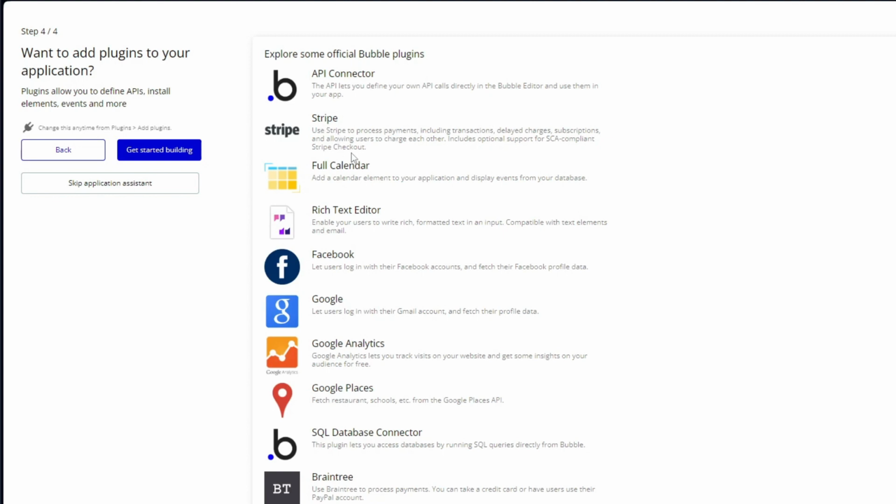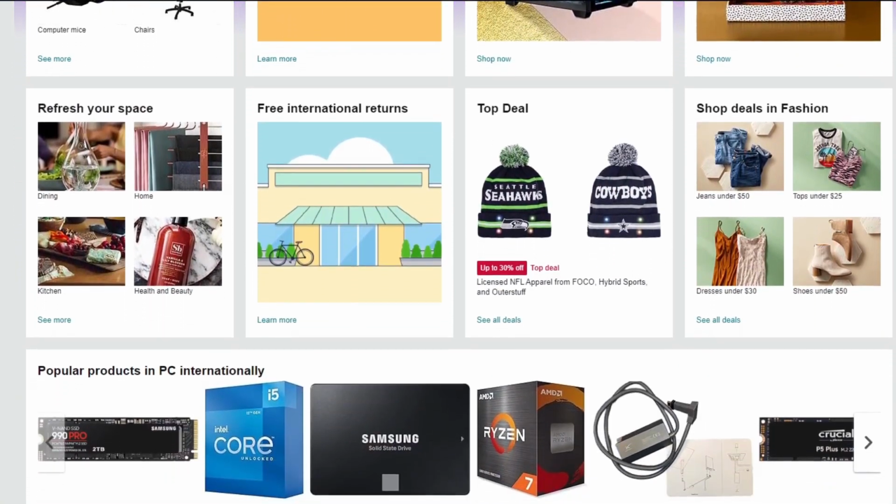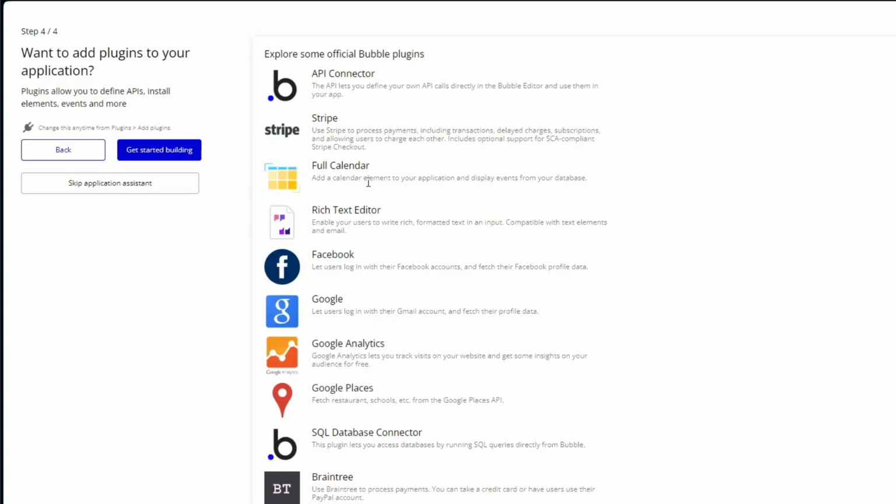We also have Stripe here. This uses Stripe to process payments, including transactions, delayed charges, subscriptions, and allowing users to charge each other. For example, if we are making an app like Amazon, we can go ahead and use Stripe to take some transactions, to take some payments or more. We also have here the calendar. Add a calendar element to your application.